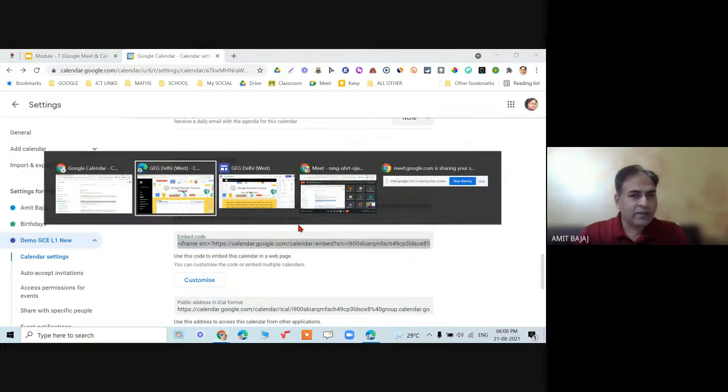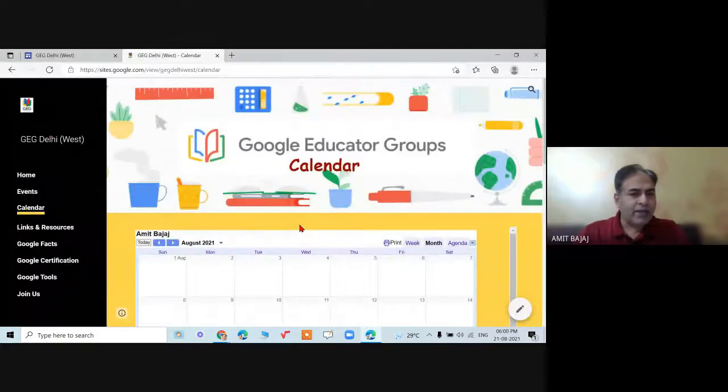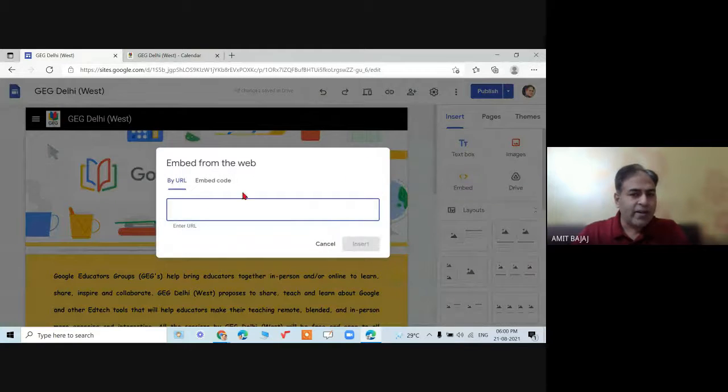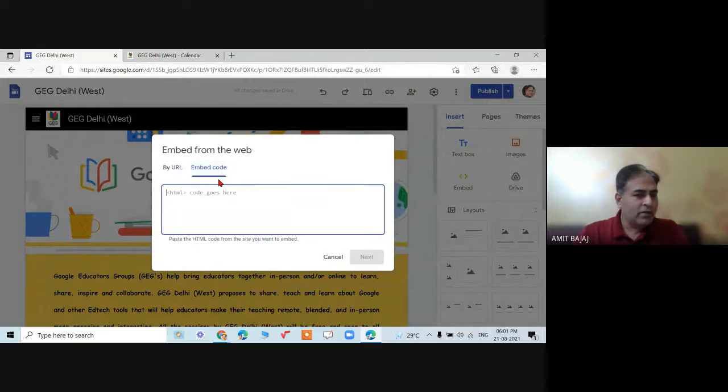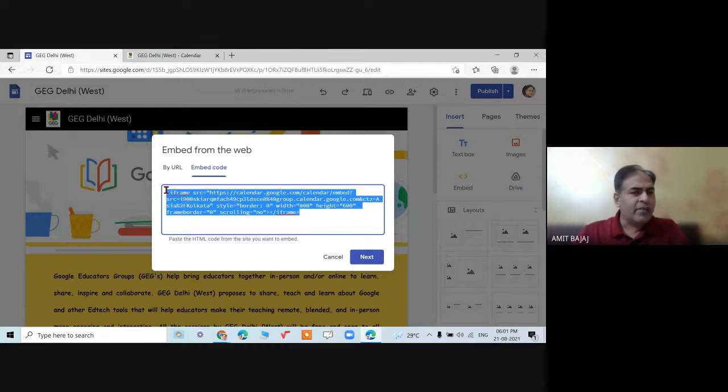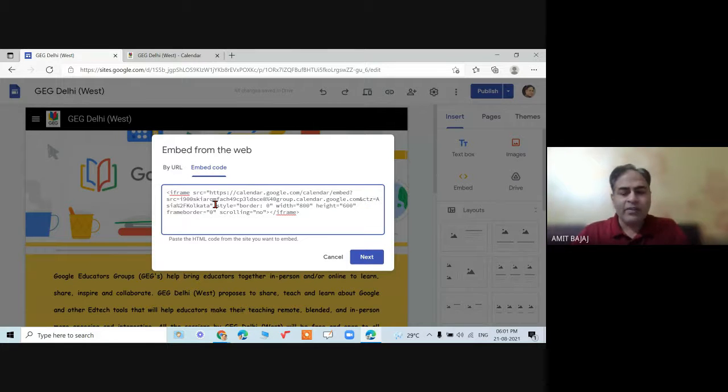Control C. And when I go back to my website view, there is the option for embedding. When I click on embed code and click on this code, this is all programming, and I do not know the ABC of programming, it hardly matters.